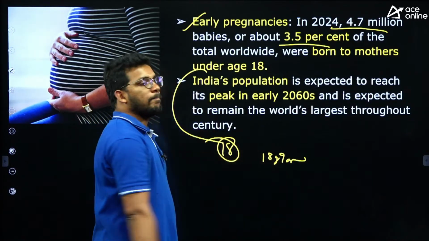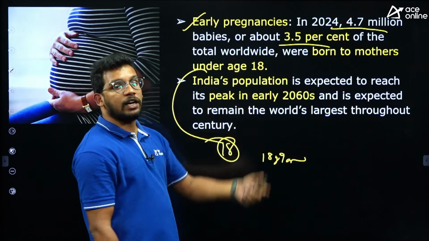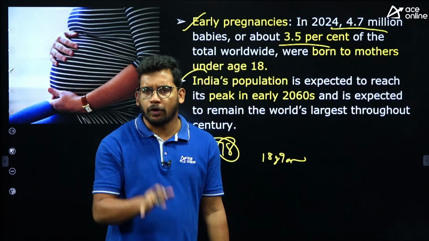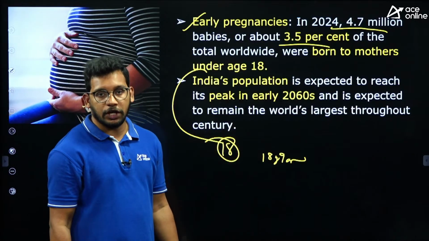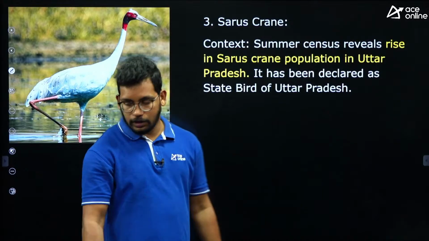And coming to India, the report said that we are going to reach our peak in the early 2060s. So from here, maybe 35 to 40 years, we are going to reach the peak, right? And then we are going to see a reduced population in India. All these facts are important for our exam.